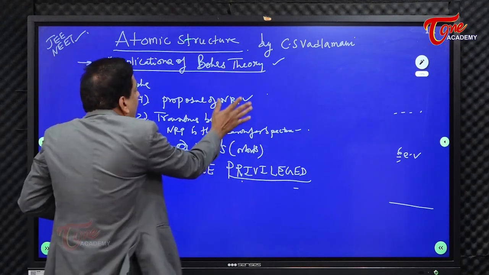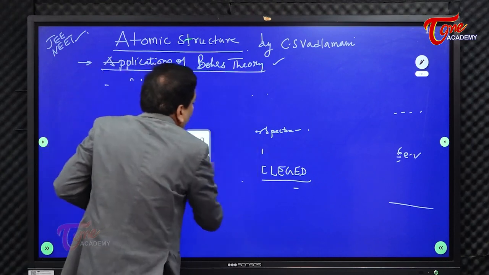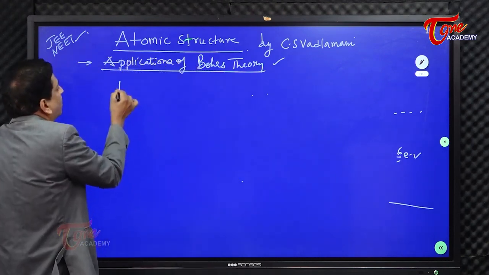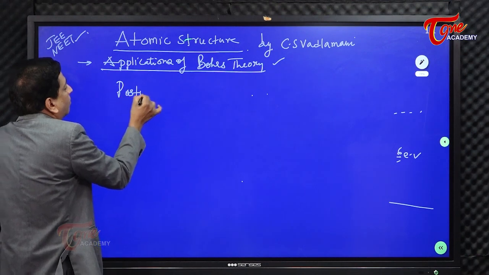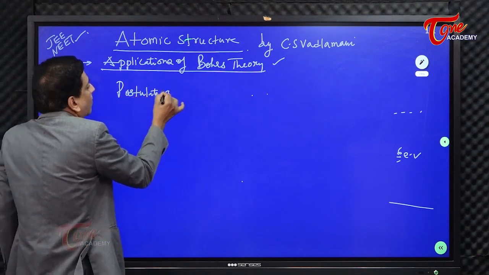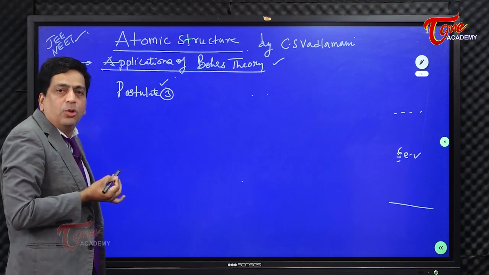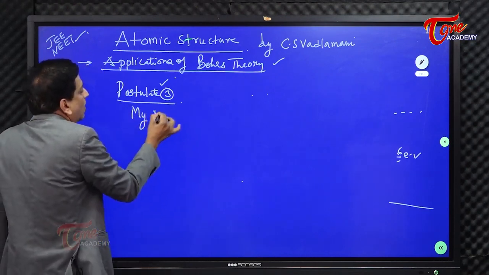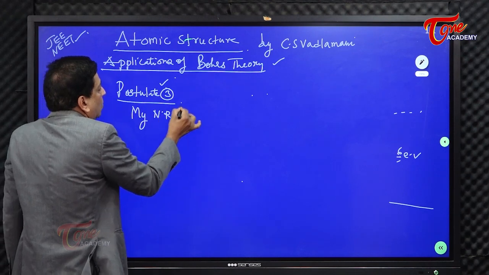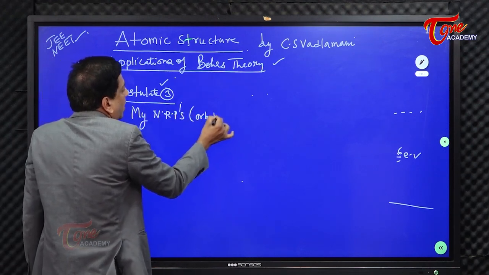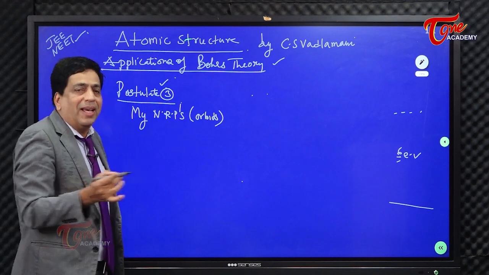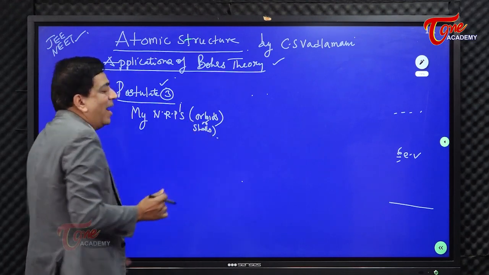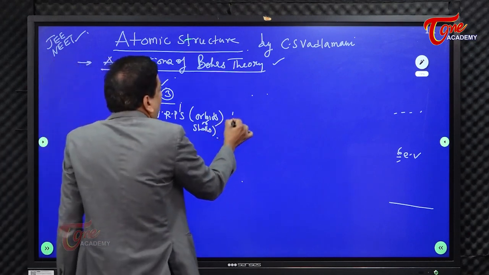Watch carefully here, and I just highlight postulate number 3 of Bohr. Look into this. Postulate 3. So proud he is. He says that my NRPs are nothing but, for your understanding, I write orbits, or even I can say shells. Remember that. My NRPs are privileged.